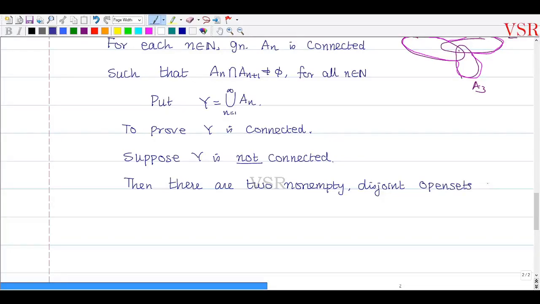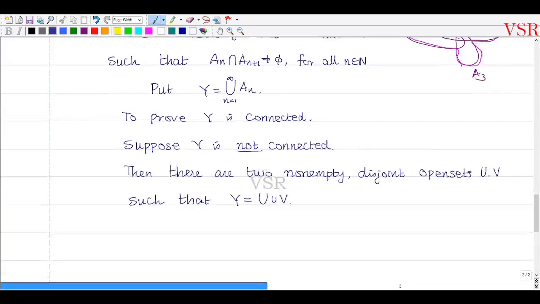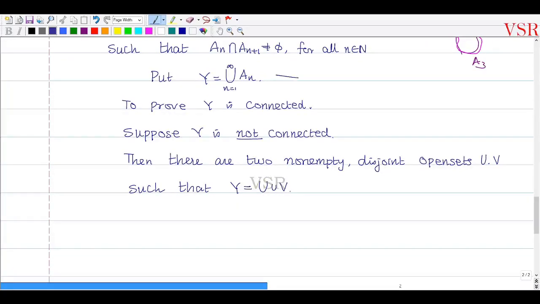I call these U and V, disjoint non-empty open sets, such that Y can be expressed as U union V. Suppose Y is not connected, then Y can be expressed as a union of two non-empty disjoint open sets U and V. And note that each A_n is a subset of Y.